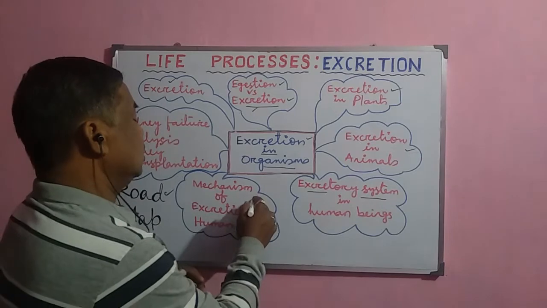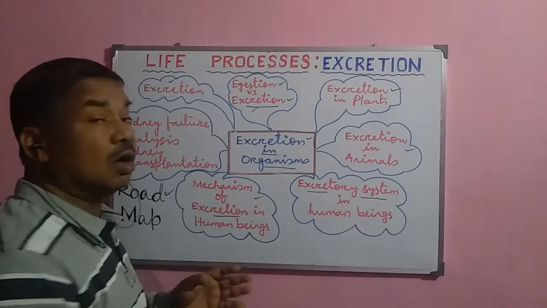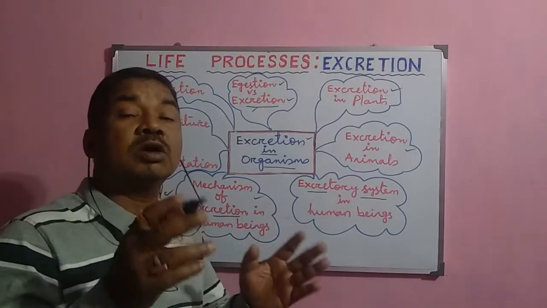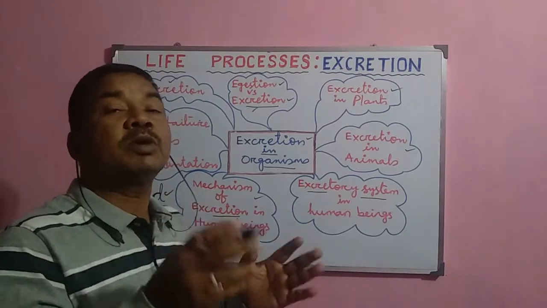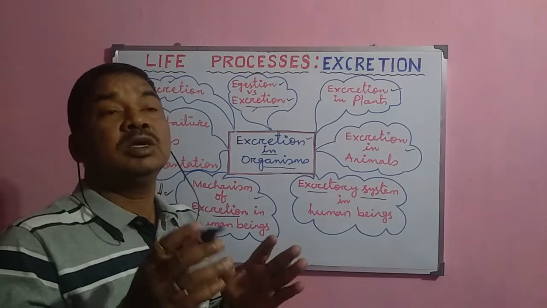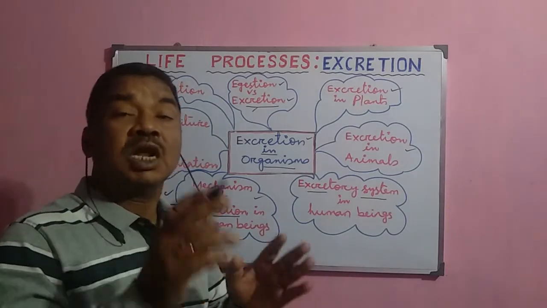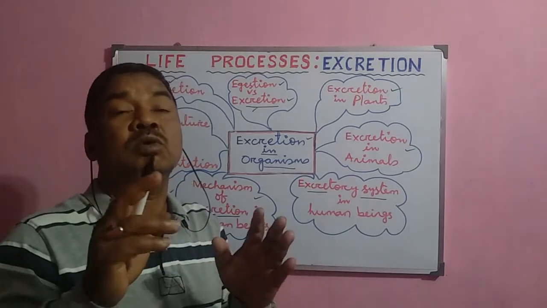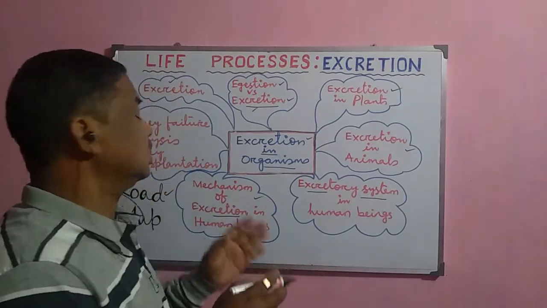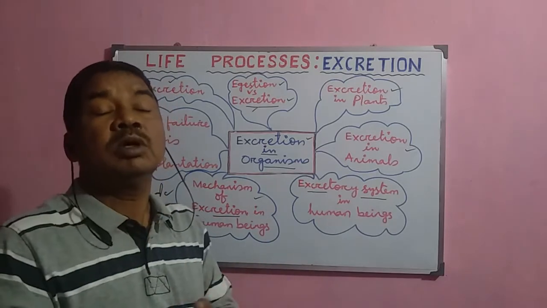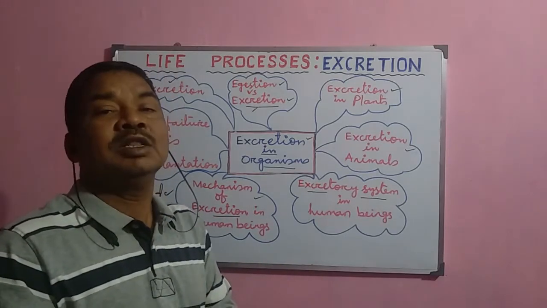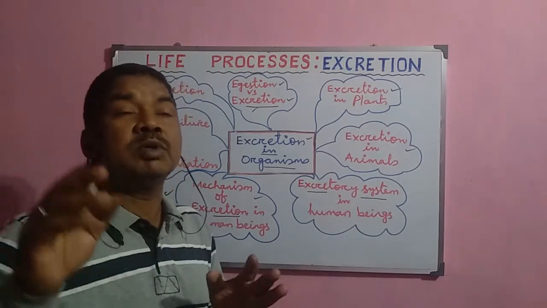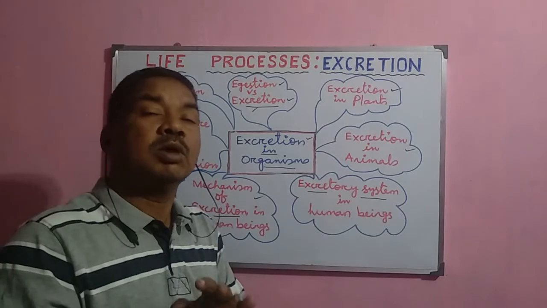Now, the mechanism of excretion: how the urine is produced inside the kidney. Filtration occurs, the Bowman capsule is there, and after the filtration the urine is produced. The urine is transported from the kidney to the urinary bladder through the ureter, and stored there for some time. After that, it is periodically removed from the body of the human being. This is the mechanism of urine formation and excretion of urine, or removal of the urine from the body.